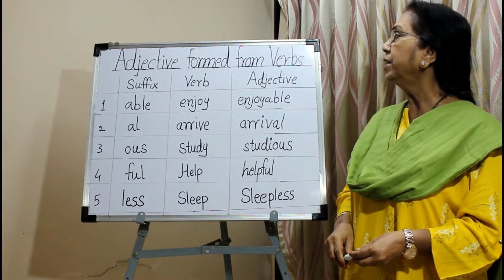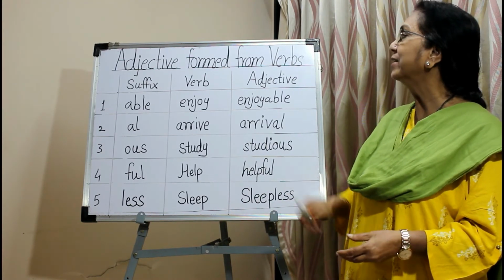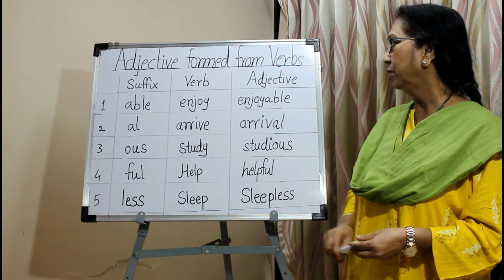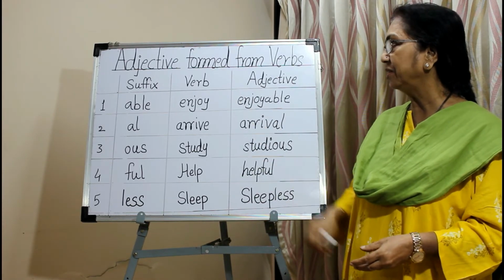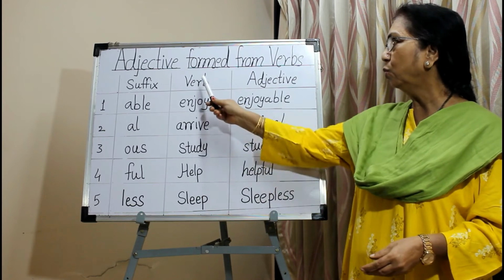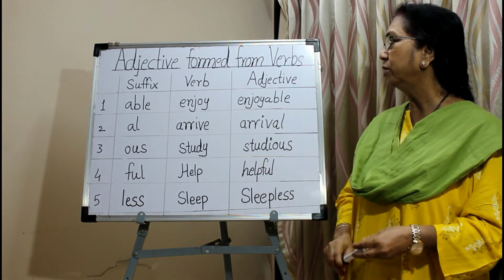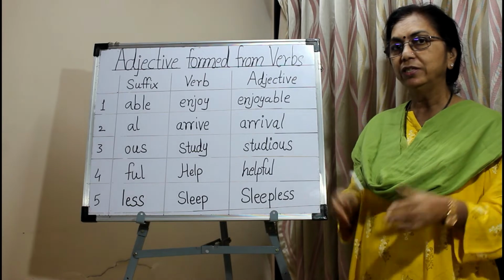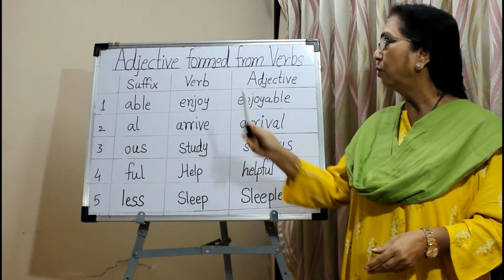Now adjectives are formed by adding the suffix to the verb. Now here is the list of suffixes which are added to the verb to form the adjective. So what is a verb? A verb is a word that shows action. The action word is called a verb.